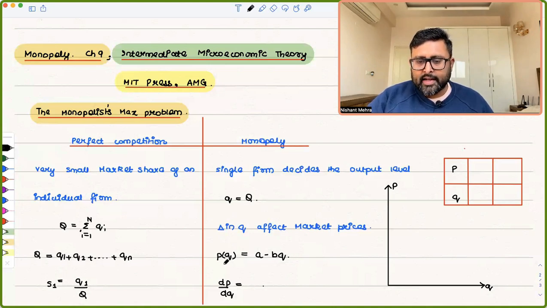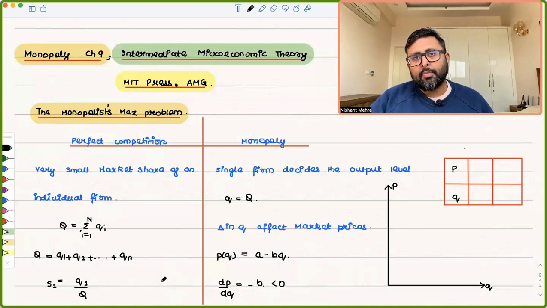So you can see that P(Q) is equal to A minus BQ. That's a linear demand function. And dP by dQ is what? Minus B. मतलब क्या? अगर ये monopolist firm ज्यादा output बेचती है तो price कम हो जाएगा. This is negative. So the relationship between the output which this firm is trying to sell and the price, that is negative.